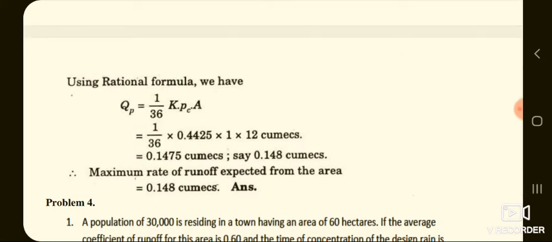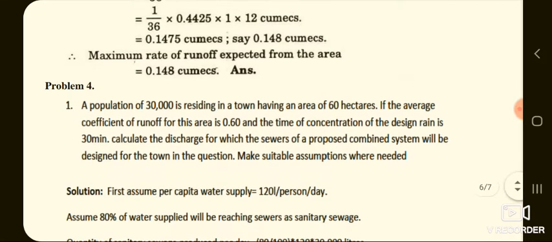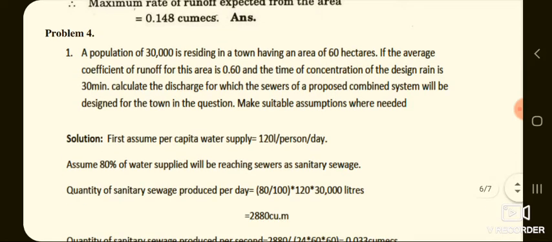Now, P to be used in our rational formula will be equal to 1 centimeter per hour. The rational formula can also be written in the form Q_p equals 1 divided by 36 into K P c into A, where you just substitute all the values to get Q_p as 0.1475 cumecs, say it as 0.148 cumecs. Therefore, the maximum rate of runoff expected from the area will be 0.148 cumecs.